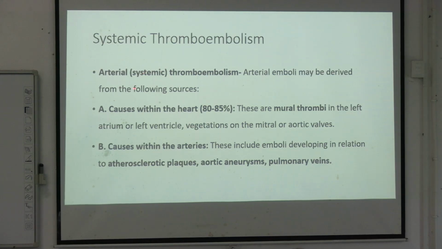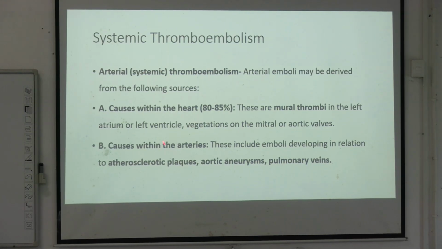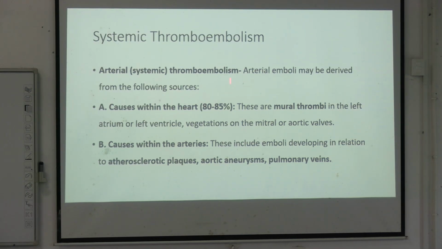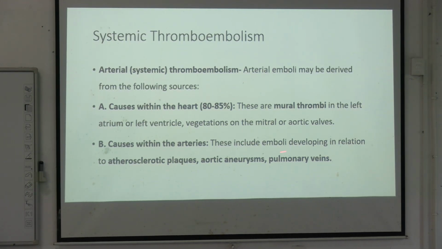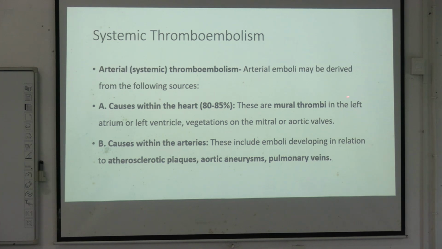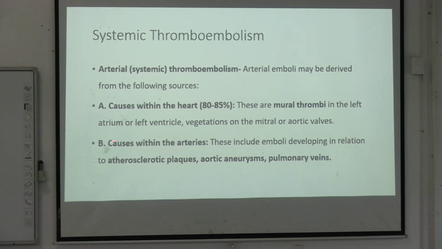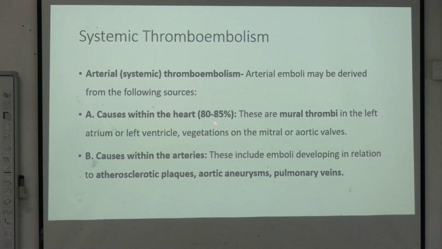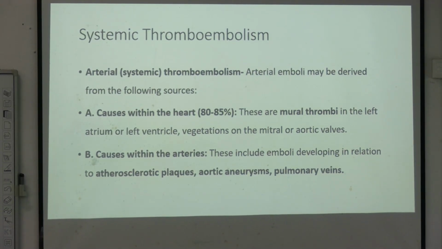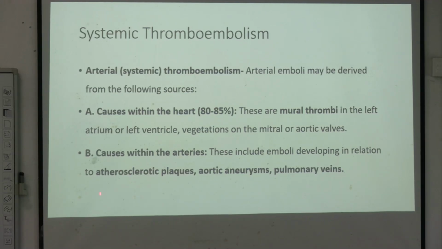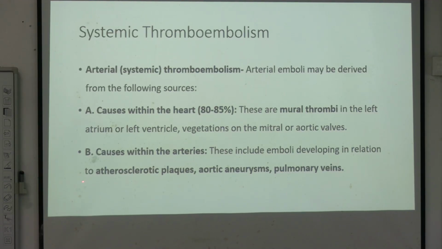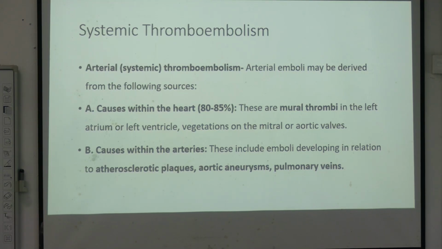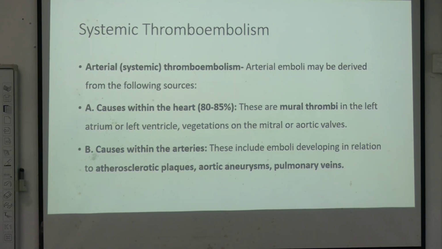Now coming to systemic thromboembolism. It is normally arterial, and they can be derived from the following sources, like within the heart. So 80 to 85% of arterial emboli are mural thrombi in the left atrium or the left ventricle. The vegetations on the mitral valve or the aortic valve can also generate arterial emboli. Causes within the arteries include atherosclerotic plaque, aortic aneurysm, and also pulmonary veins. They develop in relationship with these things.